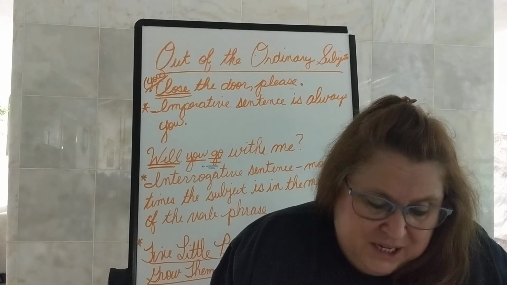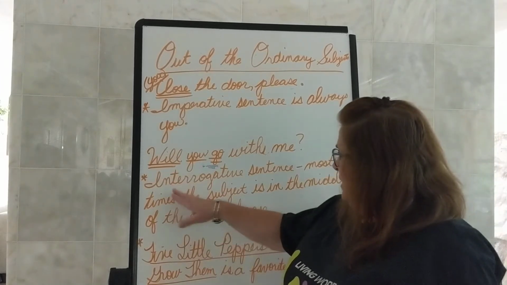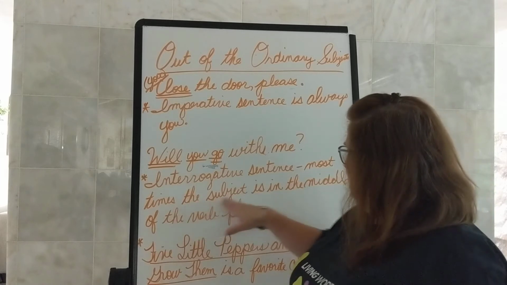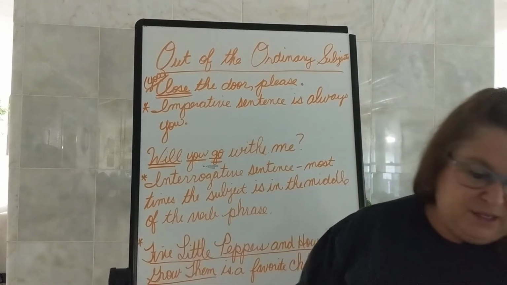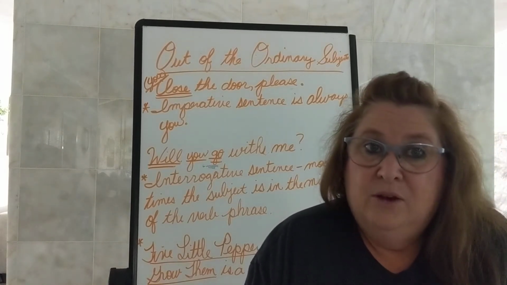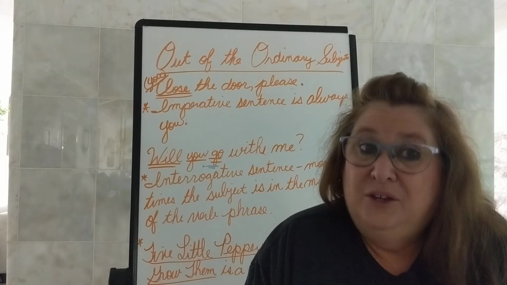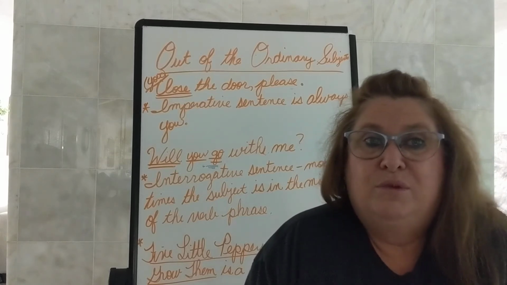Have you passed in your history homework? So we have an interrogative sentence. Most times the subject is in the middle of the verb phrase. So our verb phrase is have passed. And who or what have passed? You. You is our subject. Very good.